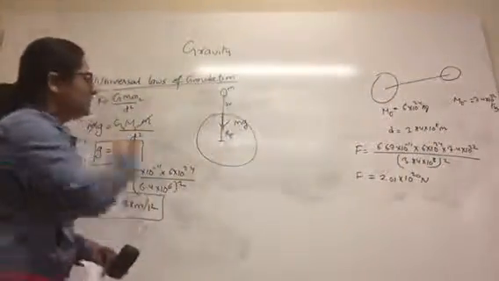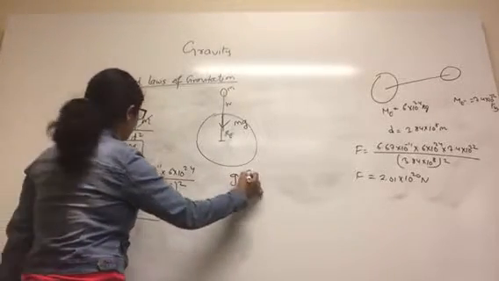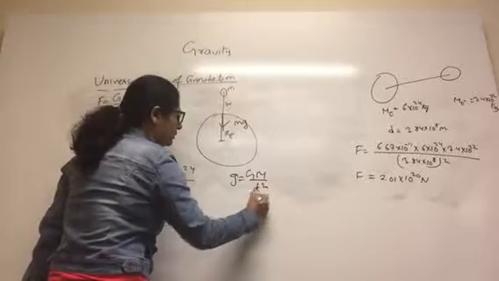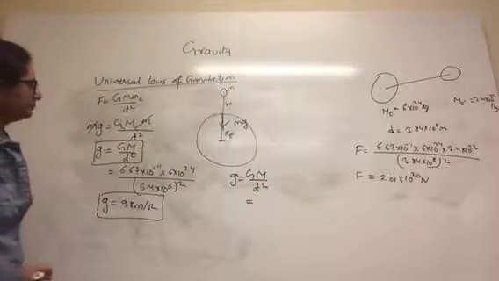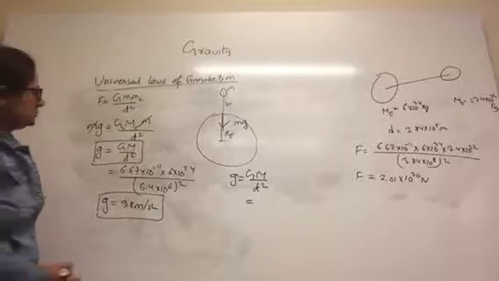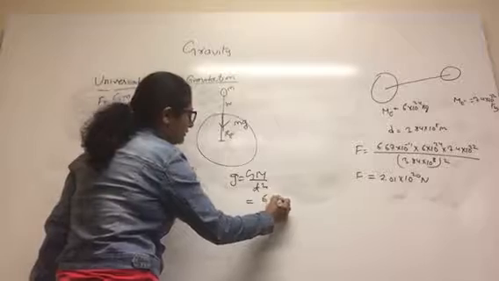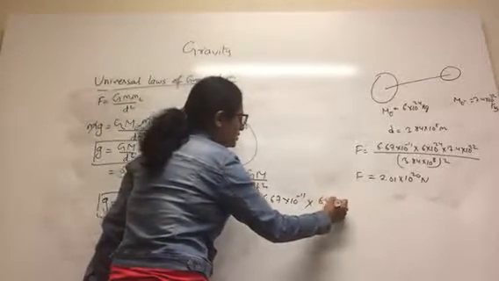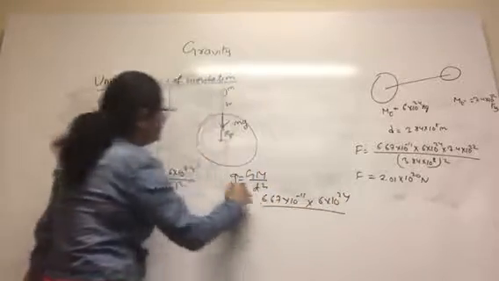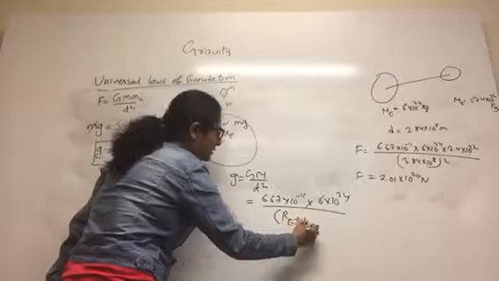Again I use the same equation, g is GM by d square. G is 6.67 into 10 to the negative 11, the mass is 6 into 10 to the 24, divided by d, where d is Re plus h. So you have Re plus h whole square.